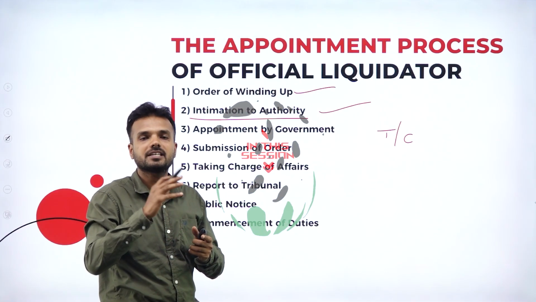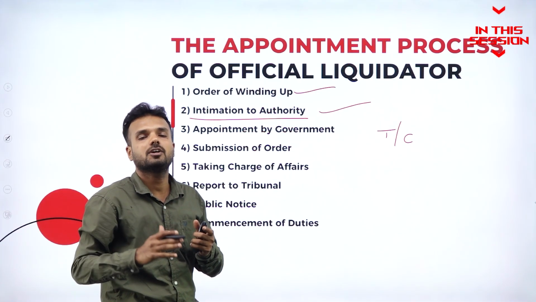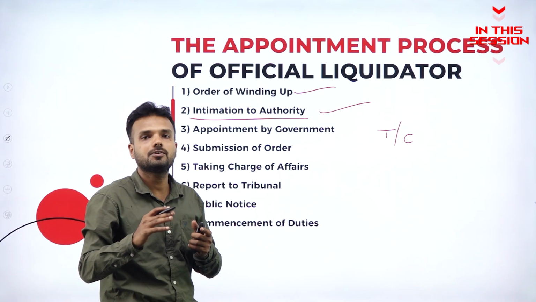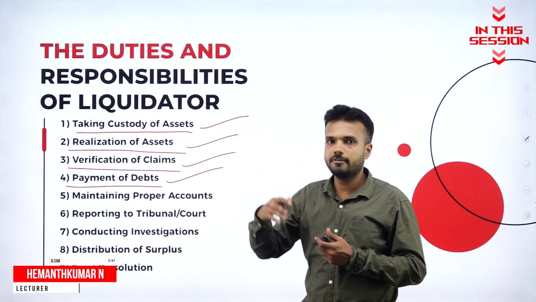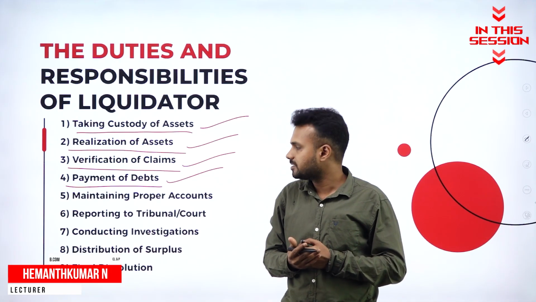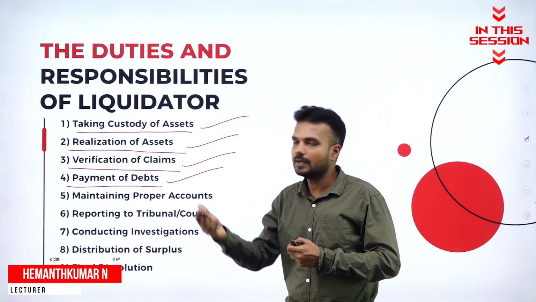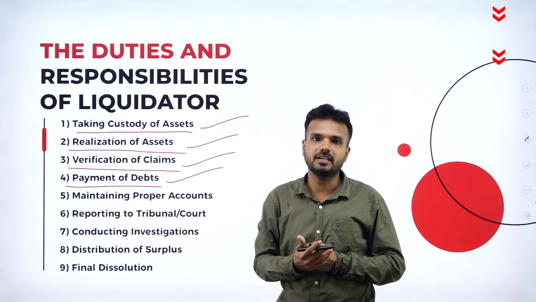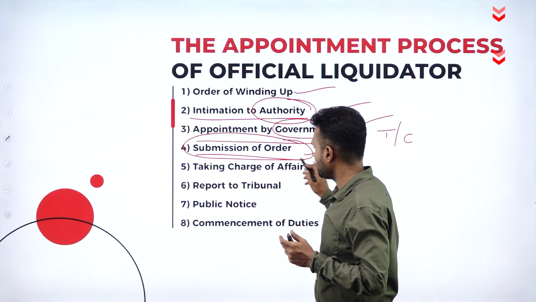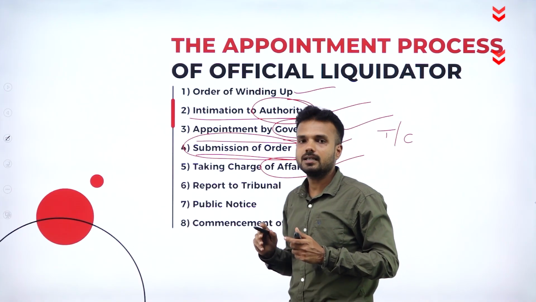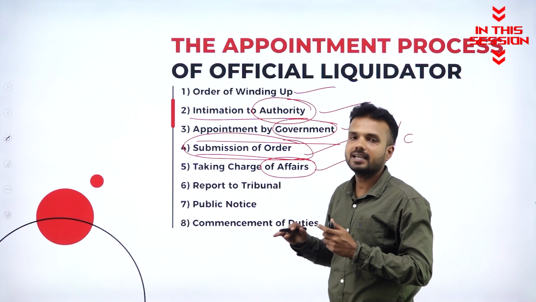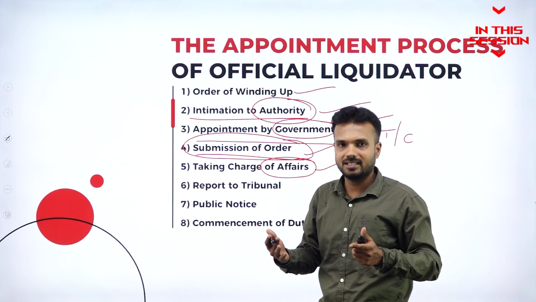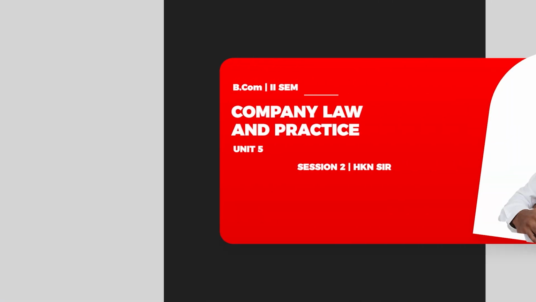Responsible authority which is responsible for the winding up of the organization, which belongs to the central government. When it comes to payment of debts, he won't pay all the people directly. He is going to pay on the basis of priority. Firstly, the secured creditors. Taking charge of affairs: the moment the order comes to the liquidator, he is going to take charge of all the assets of the organization.